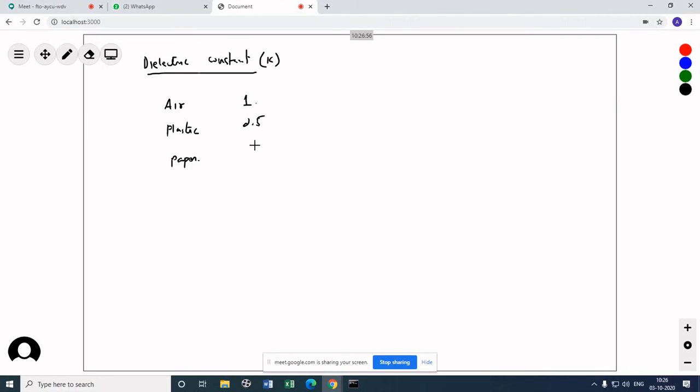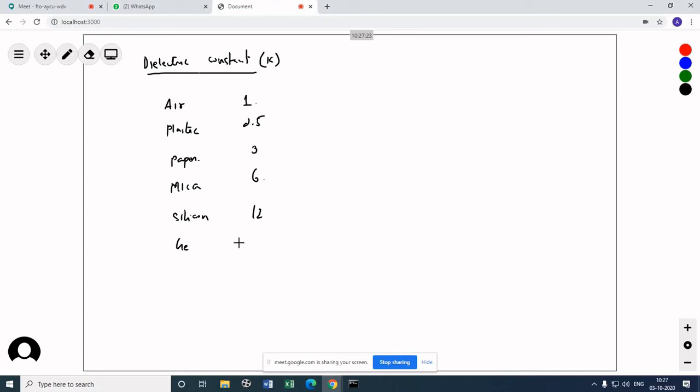This is kappa. Then mica is 6. These are important ones I am giving. Now the most interesting one, or you can take also one more, silicon. Silicon is 12, just double it. And germanium, I think, if I am not mistaken, is 12 or 13, like that.